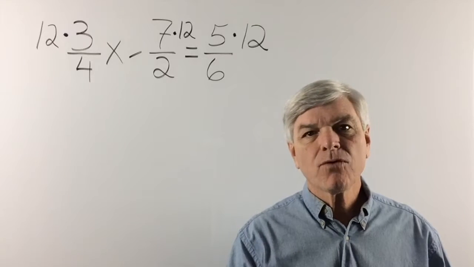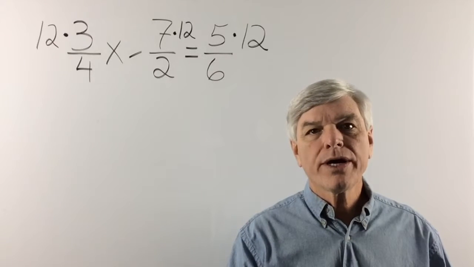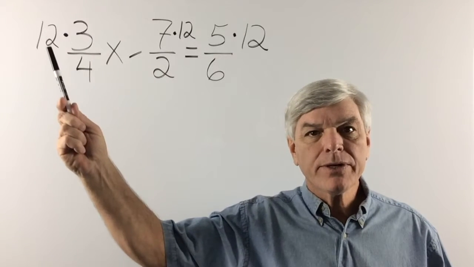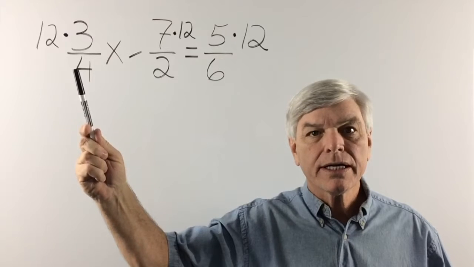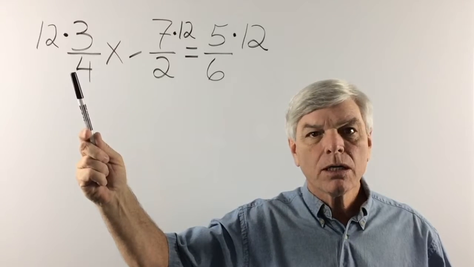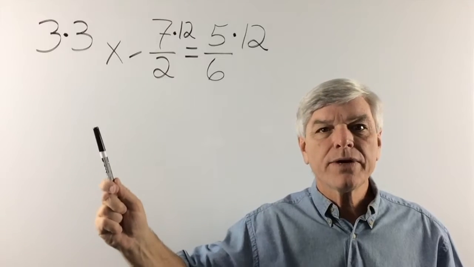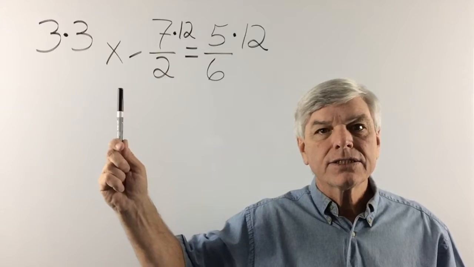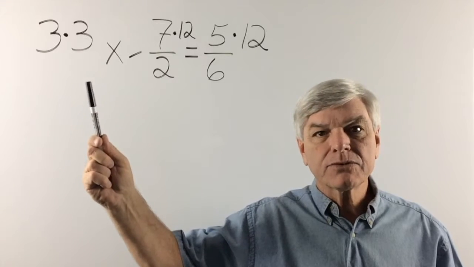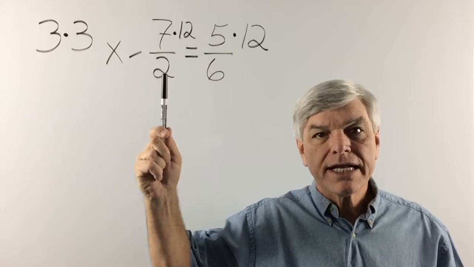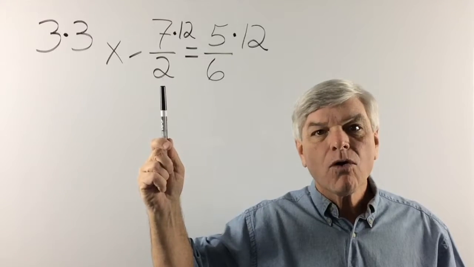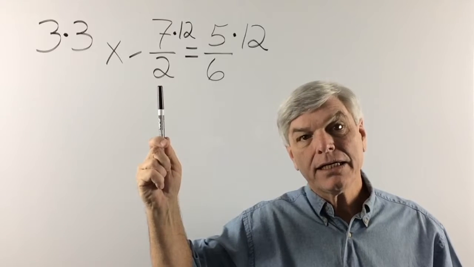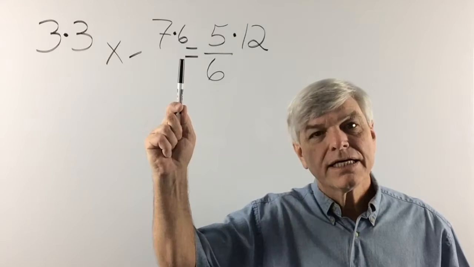And as you remember, before we multiply, we are going to reduce. Now, we cannot reduce 3 and 4, but we can reduce 12 and 4, can't we? 12 divided by 4 is 3. And look, we've gotten rid of our denominator, which is what we were trying to do. And so now we have 3 times 3x. And let's come over to the next fraction. 7 over 2 cannot be reduced, but 12 over 2 certainly can. What's 12 over 2? It's 6.